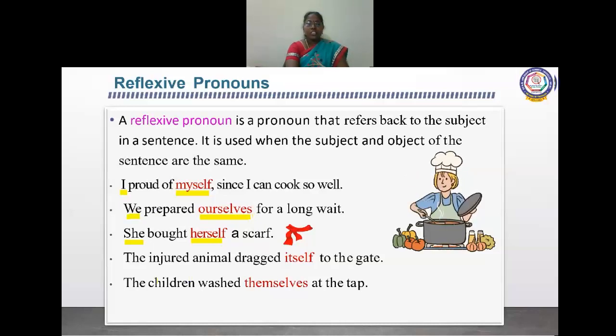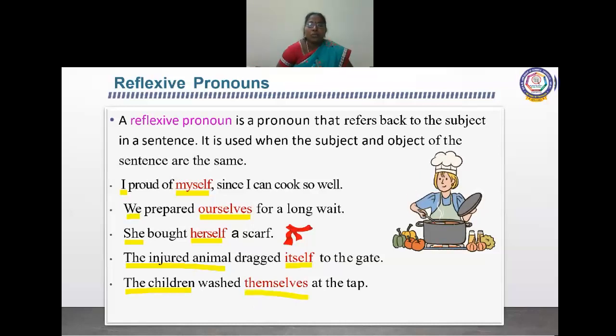And the injured animal: which is the subject here? The injured animal is the subject and itself is the reflexive pronoun. And in the last sentence, the children is the subject, and themselves is the reflexive pronoun. You understood?